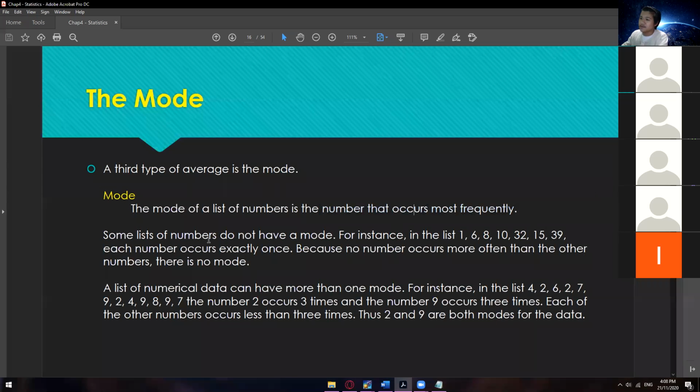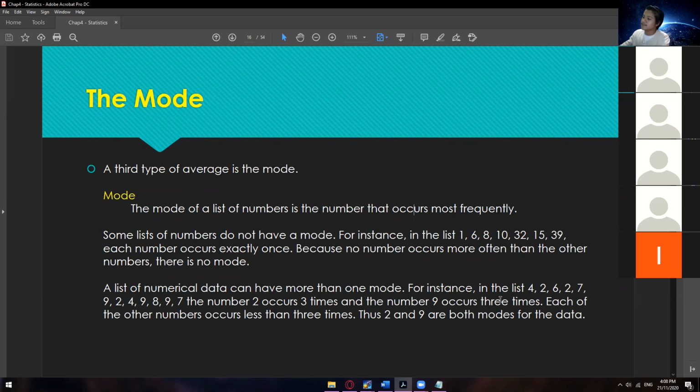Some lists of numbers do not have a mode. For instance, we have a list of numbers 1, 6, 8, 10, 32, 15, 39. Each number occurs exactly once, because no number occurs more than the other numbers. There is no mode.